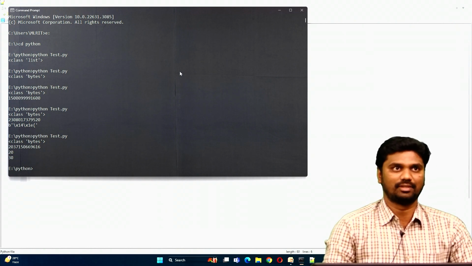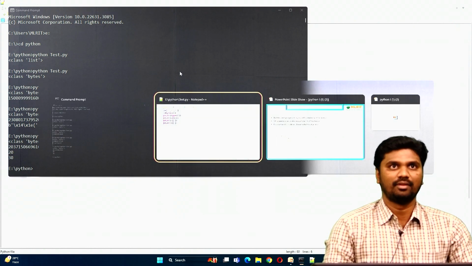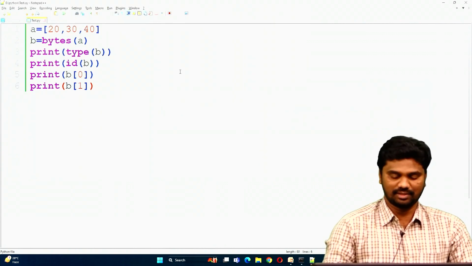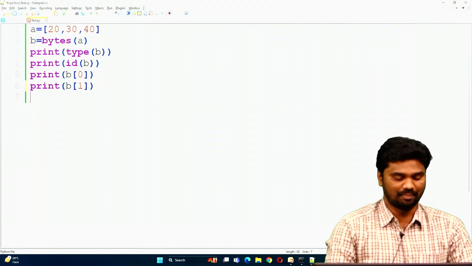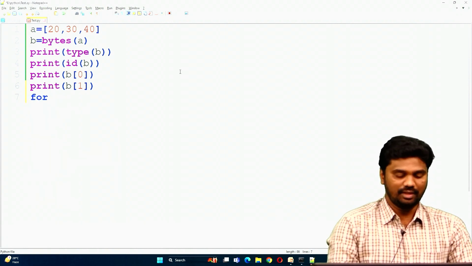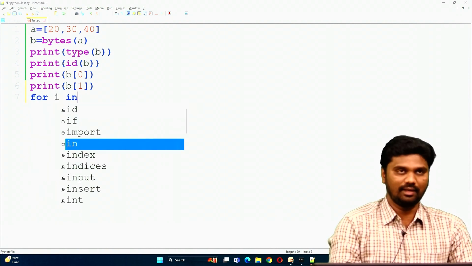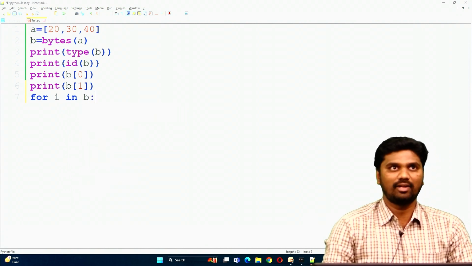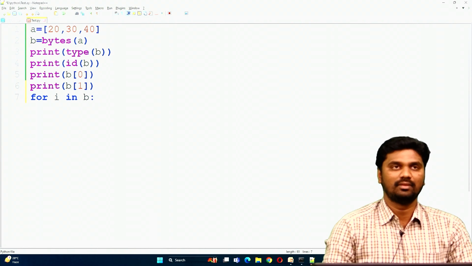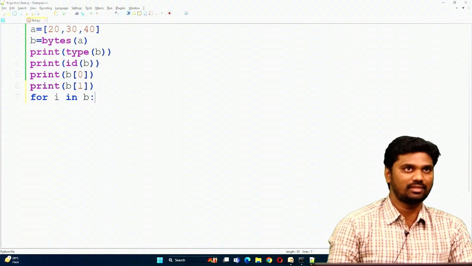Next, if I want to access all values at a time, then use this for loop: for i in b. Whatever values we have in the object b will be assigned to the variable i, which we call the iterative variable.